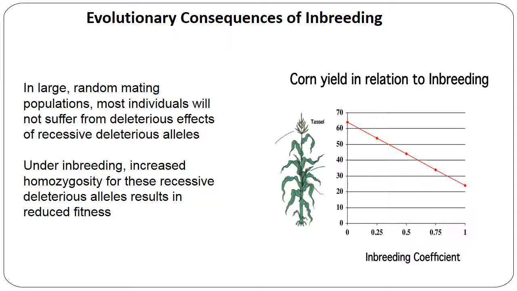Coming to evolutionary consequences of inbreeding. In a large random mating population, most individuals will not suffer from the deleterious effect of recessive deleterious alleles, for example in corn. Under inbreeding, increased homozygosity for these recessive deleterious alleles results in reduced fitness.